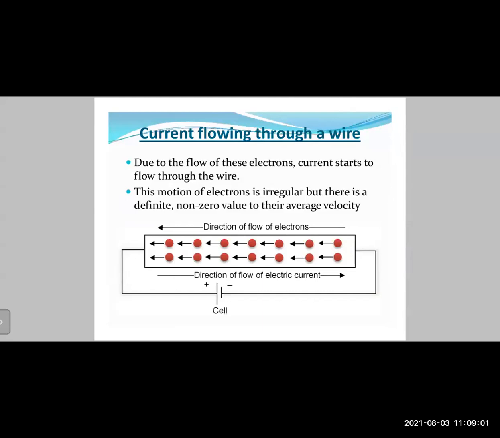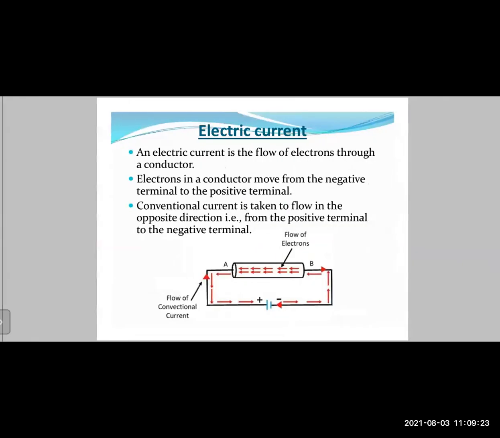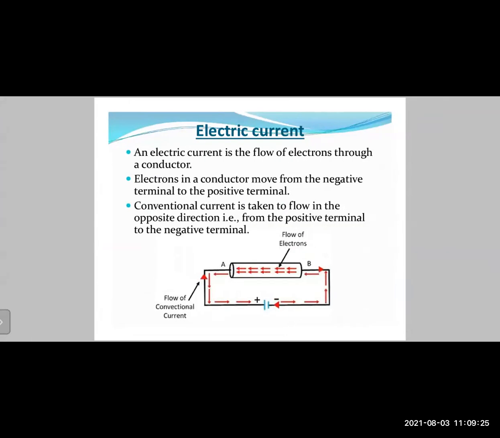Due to the flow of these electrons, current starts to flow through the wire. The motion of electrons is irregular, but there is a definite non-zero value to their average velocity. This means that even though the electrons are moving randomly, overall they move from the negative end to the positive end. Now let us talk about electric current further. An electric current is a flow of electrons through a conductor, as we have just learned.